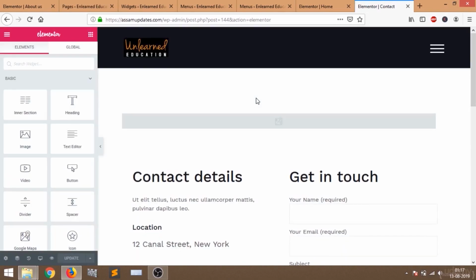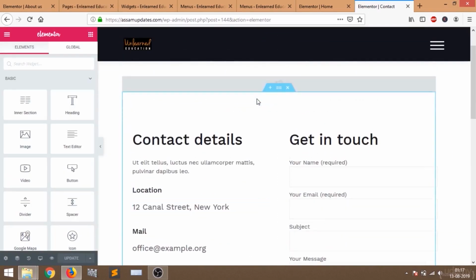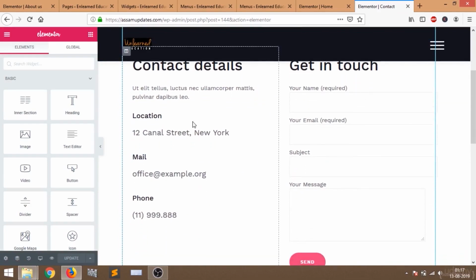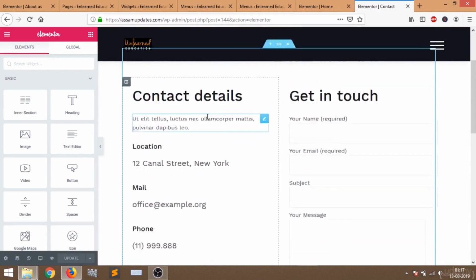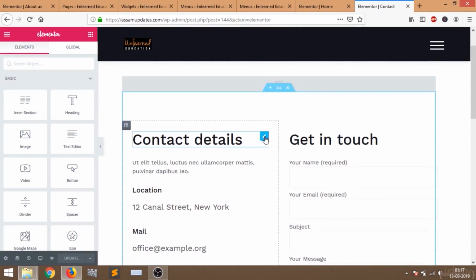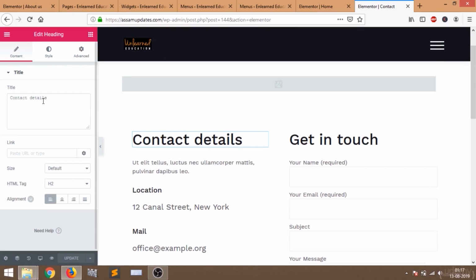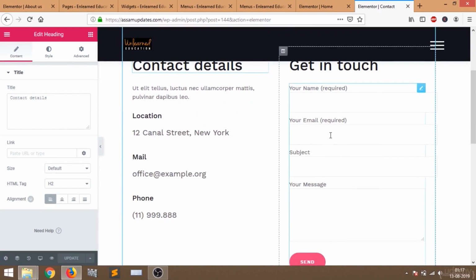So I'm going to edit the contact page. If you want to change any text, you can change it by going to the edit option, and then you can change or edit the text here on your left. If a user comes to your website and wants to send you a message, then he will use this form.